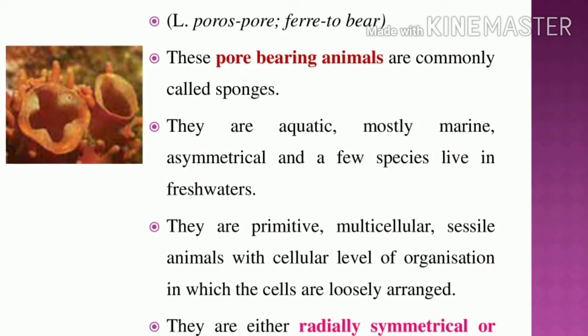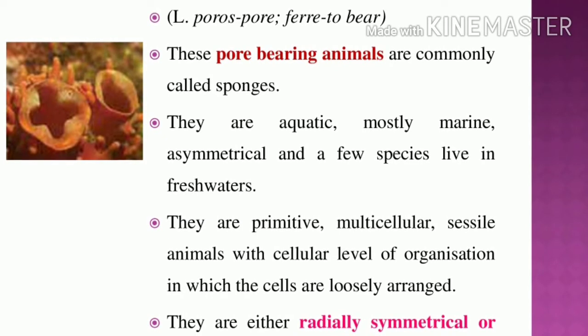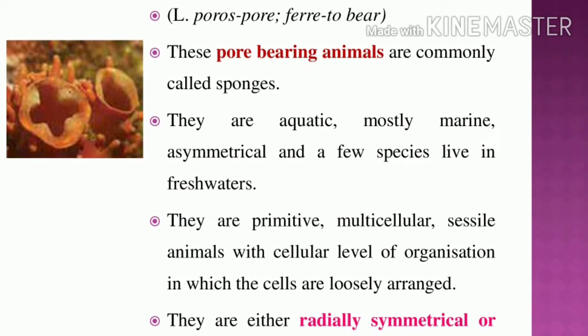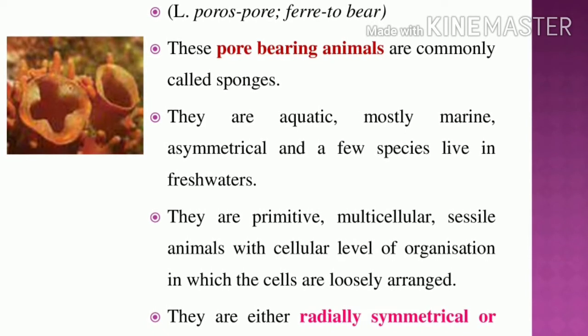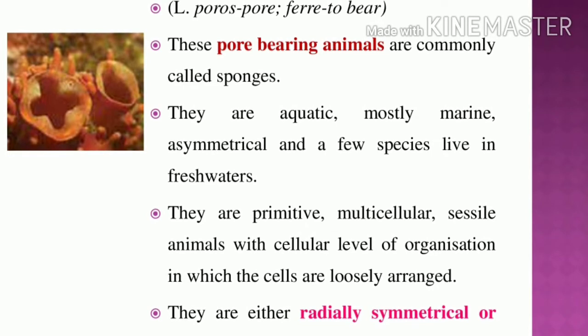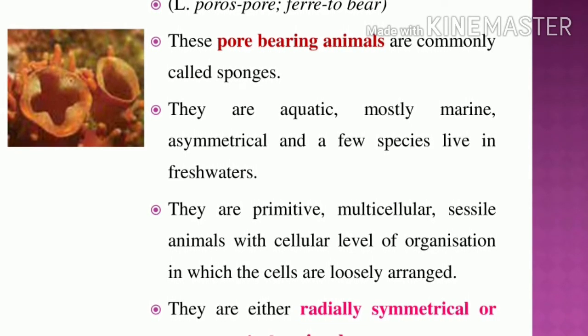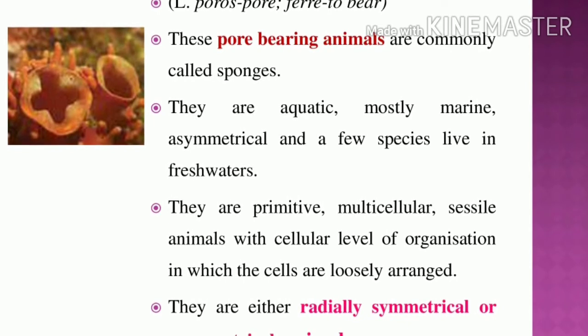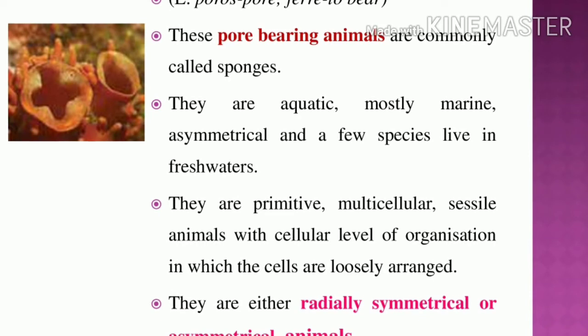Listen, students, all the Porifera are multicellular organisms. All the phyla are multicellular organisms. The Porifera have the cellular level of organization. What is the meaning of cellular level? How are the cells arranged? Underline, in Porifera cells are loosely arranged.